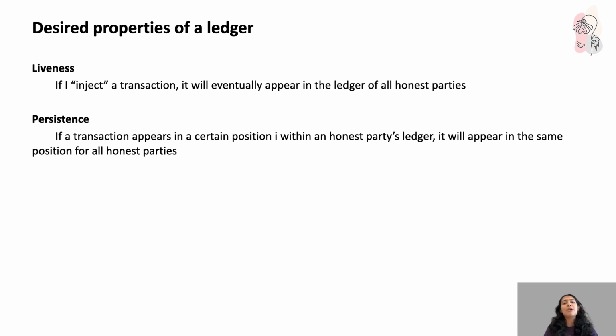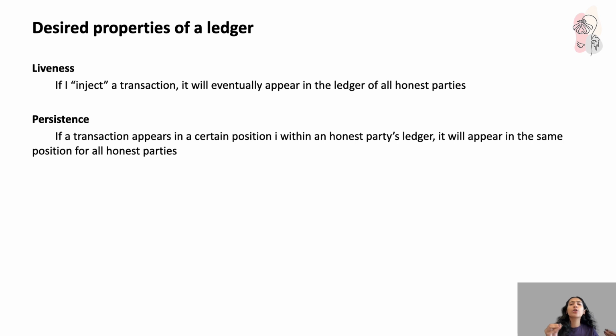Okay, when we talk about the blockchain ledger being secure, there are 2 core properties at its heart that it should satisfy that go by liveness and persistence. So let's start with liveness first. That means if I inject a transaction to the system, say I pay someone, then that transaction will eventually appear in the ledger of all the honest participants. I won't say all participants, I would rather choose all honest participants because my malicious nodes, or the adversary nodes, can behave in a very random way. So I want all my honest participants to have the same ledger. In other words, no valid transactions should get stuck in limbo forever.